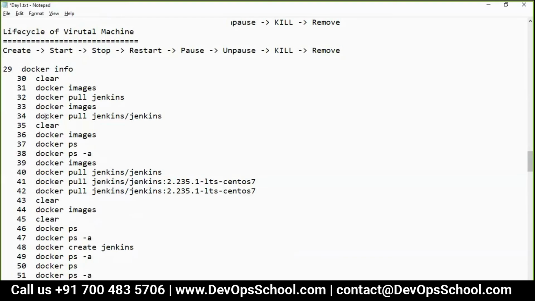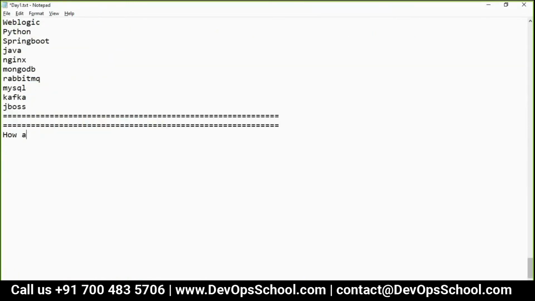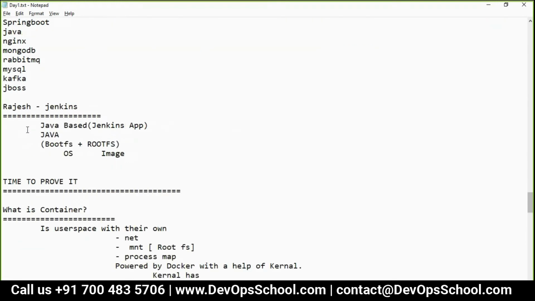So we run the containers very well, we work with it, but how to consume the container? That's the thing. How to consume a container? Before that, I would like to tell you one more command, which is a special command and which we use most of the time.